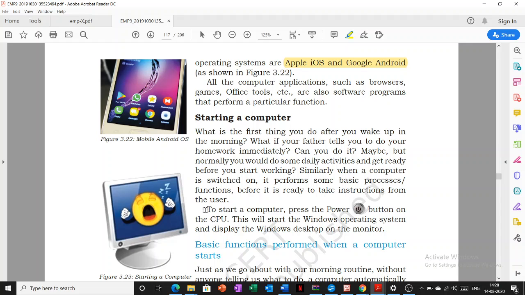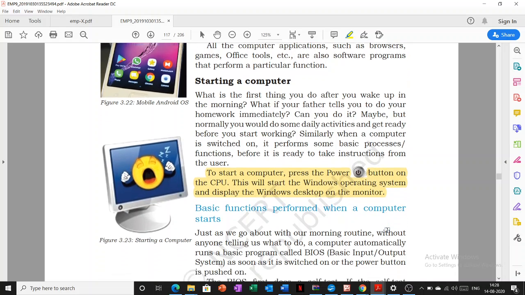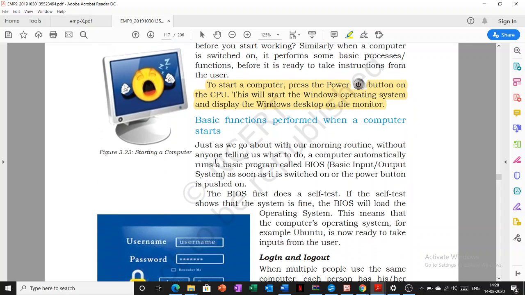To start a computer, press the power button on the CPU. This will start the Windows operating system and display the Windows desktop on the monitor. Now the first basic program that runs on our computer system is the basic input output system. As soon as it's switched on or the power button is pushed, the BIOS runs. BIOS full form is basic input output system. Now what does BIOS do?